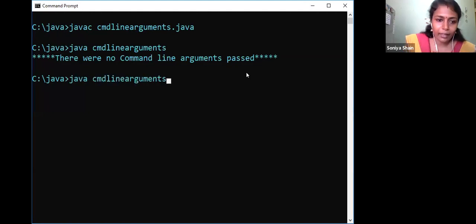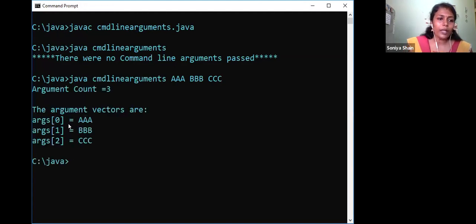So then we will try with arguments. Okay, I am giving 3 arguments. So what will be the output? I just wrote the code to print the argument count. So argument count is equal to 3. Then the argument vector message will come, and one by one the argument values are displayed. That is args[0] is the first argument, AAA, and args[1] will be BBB, and args[2] will be CCC.